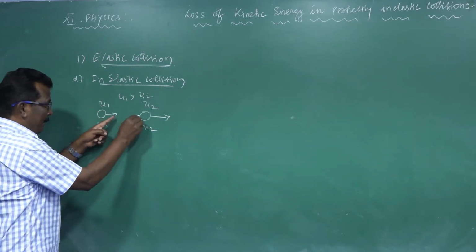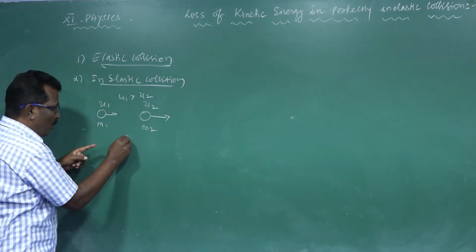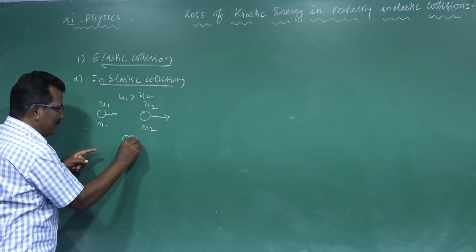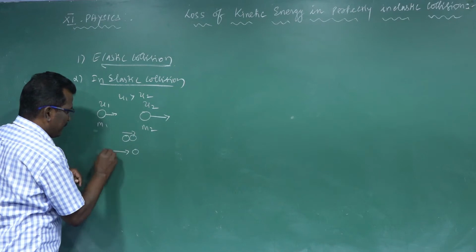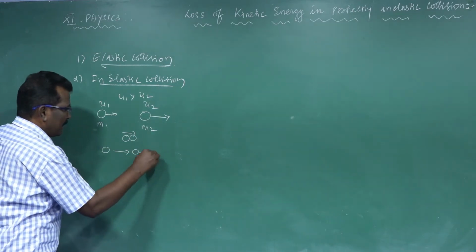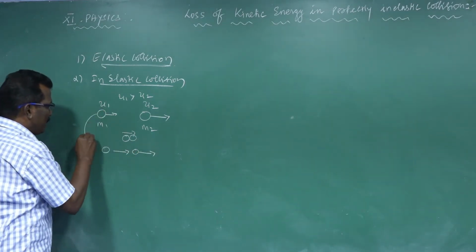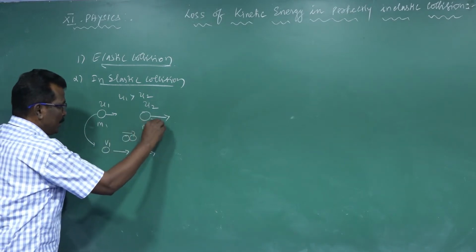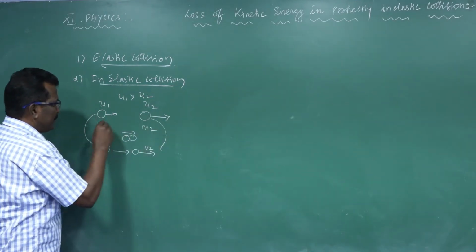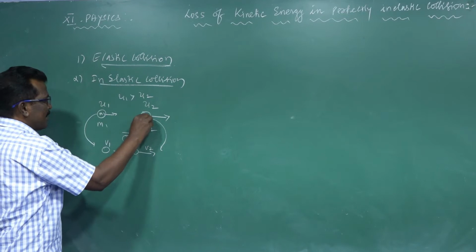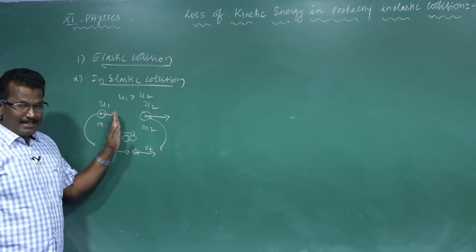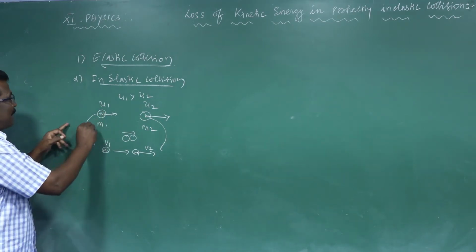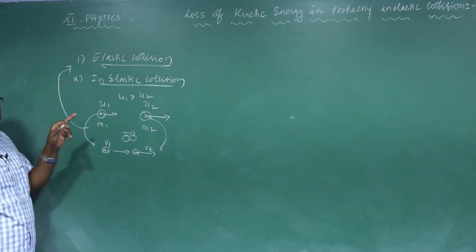When u1 meets u2, that means a collision. After the collision, the two bodies move with different velocities: u1 becomes v1, u2 becomes v2. This type of collision is called elastic collision.